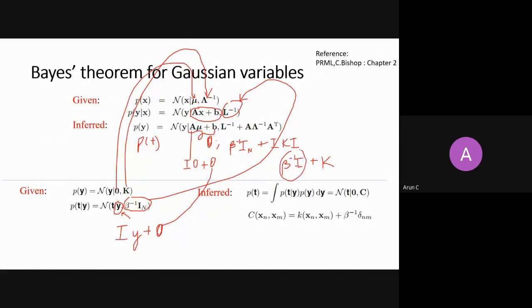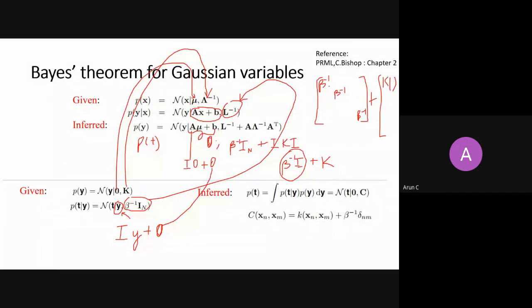If you see this beta inverse identity, it is nothing but a diagonal matrix: beta inverse, beta inverse, beta inverse, beta inverse. And this is n by n dimension. And then you have the Gram matrix K, which is nothing but K of x_n comma x_m.